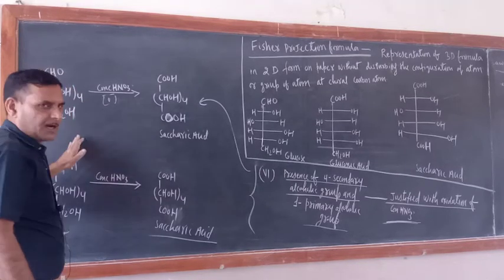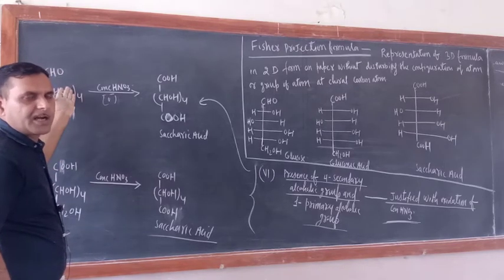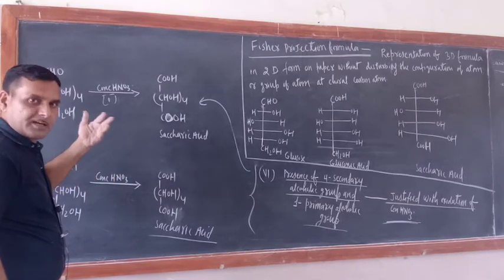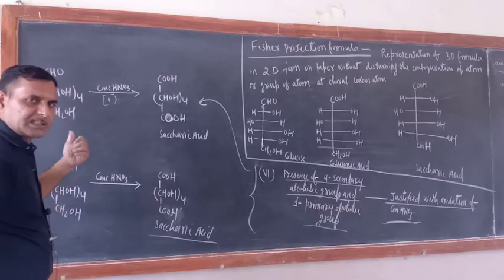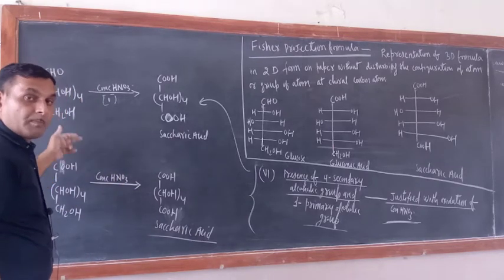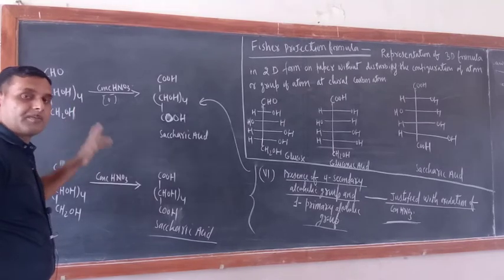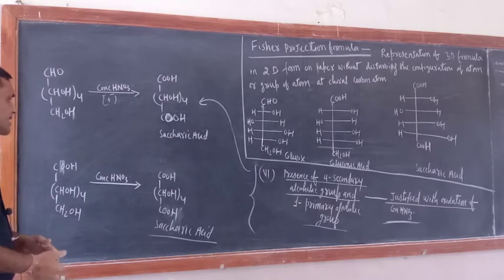Now if the primary alcoholic group is oxidized, definitely the aldehyde group can also be oxidized, because the aldehyde group is a better reducing agent than alcohol. So their oxidation is easy as compared to the alcoholic group. But for the secondary alcoholic group, oxidation is difficult. They can only be oxidized in the presence of acidic KMnO4, or acidic potassium permanganate.